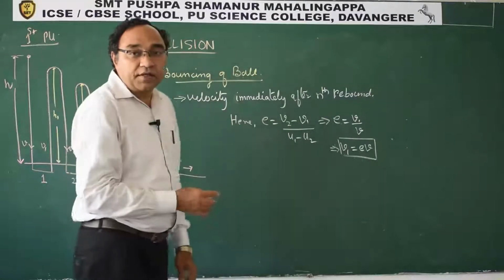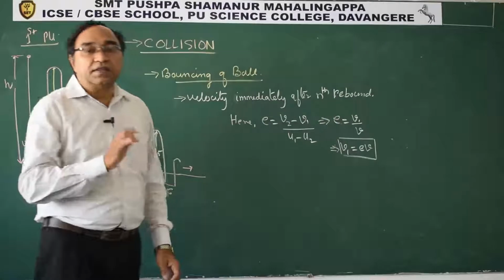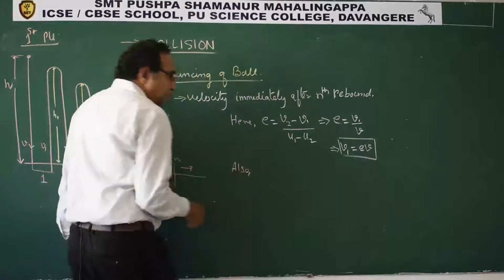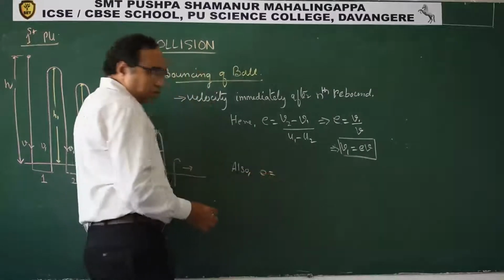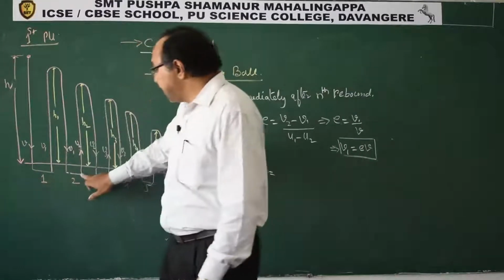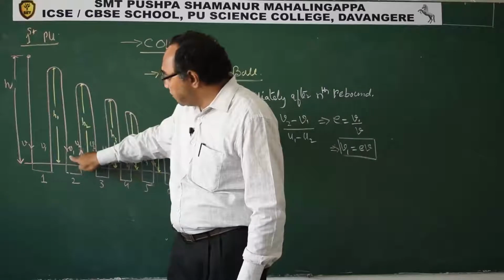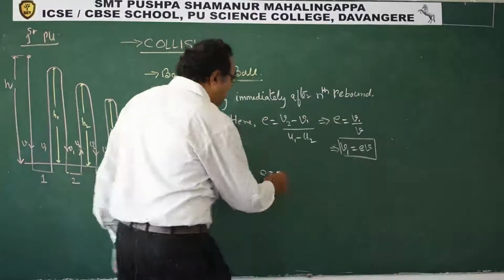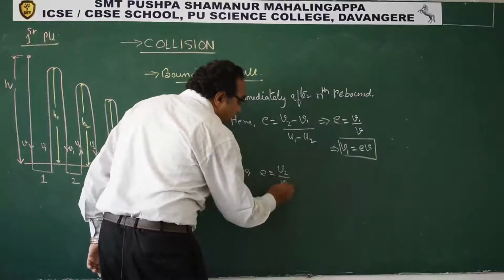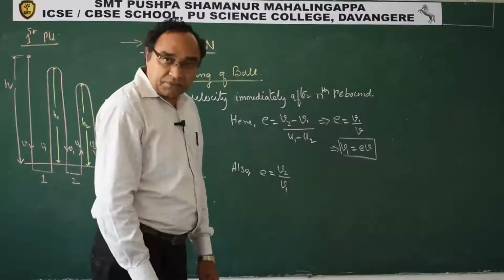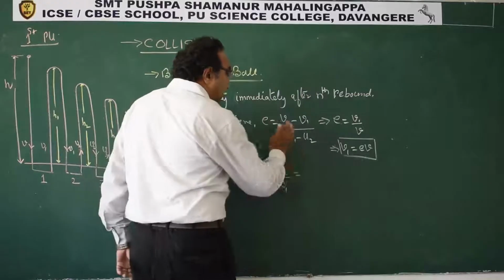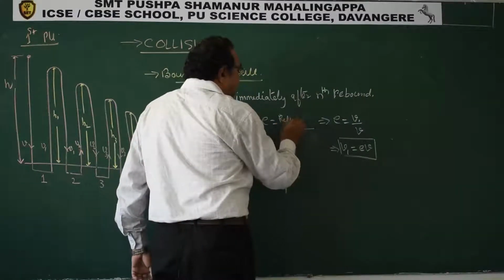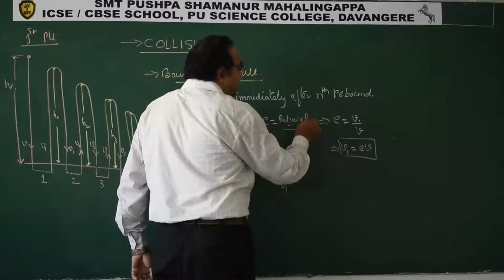Let us go to the second rebound. In the second rebound, what happens? E is equal to relative velocity of separation upon relative velocity of approach. It is approaching with velocity V1, going away with velocity V2. So E is V2 by V1.